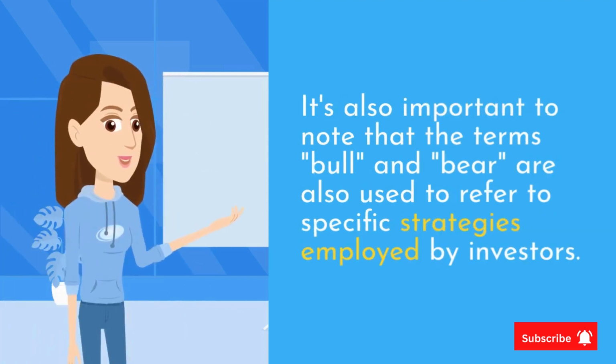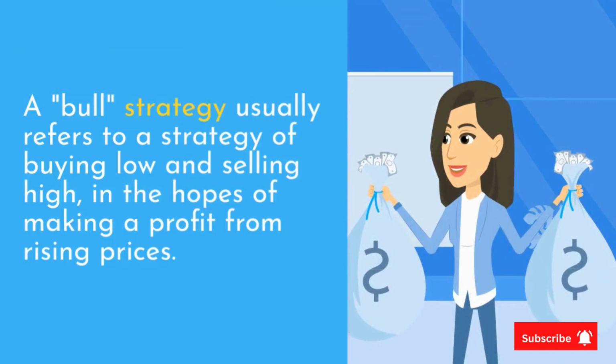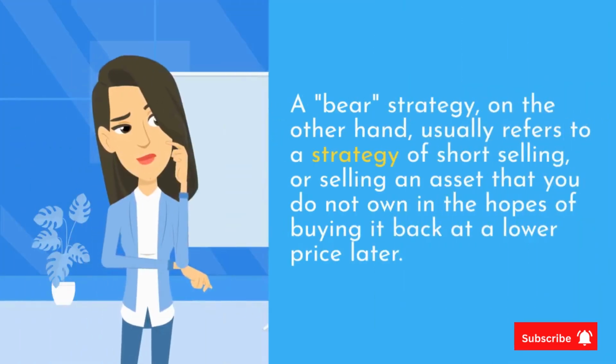It's also important to note that the terms bull and bear are also used to refer to specific strategies employed by investors. A bull strategy usually refers to a strategy of buying low and selling high, in the hopes of making a profit from rising prices. A bear strategy, on the other hand, usually refers to a strategy of short selling, or selling an asset that you do not own in the hopes of buying it back at a lower price later.